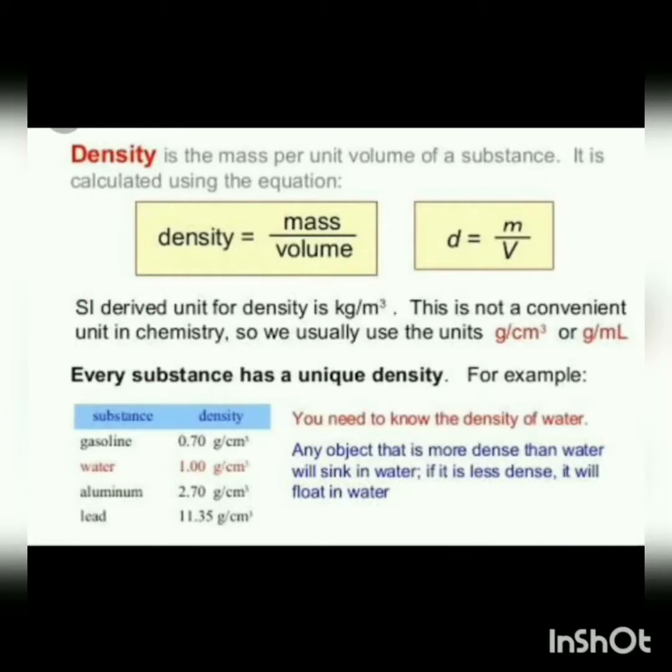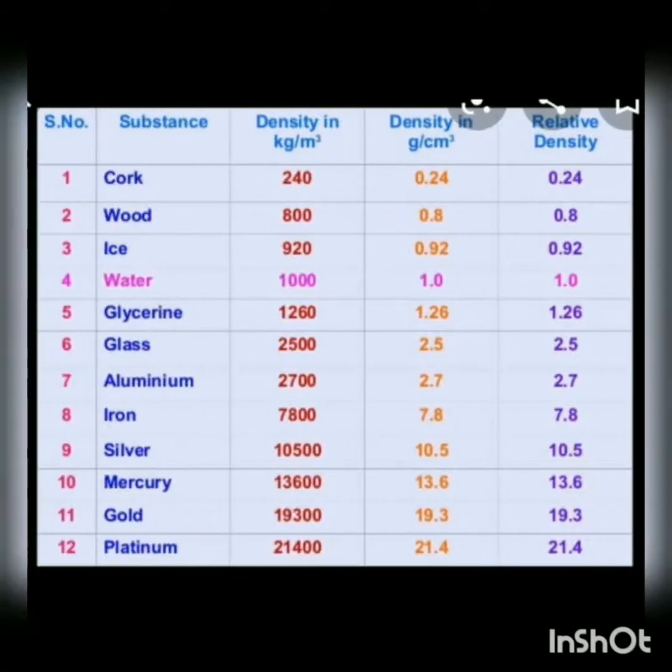Okay. Now, some object densities. Gold, 240 kg per meter cube. Wood 800 kg per meter cube. Ice 920 kg per meter cube. Water 1000 kg per meter cube. Glycerin 1200 kg per meter cube. Glass 2500 kg per meter cube.